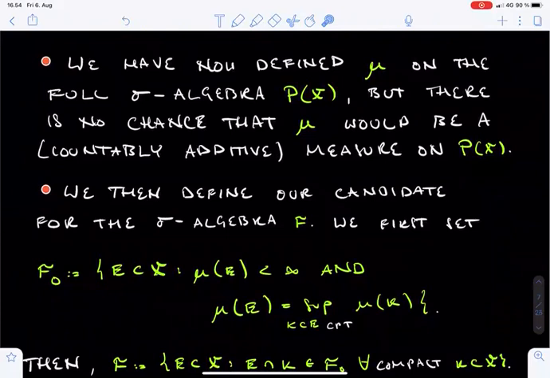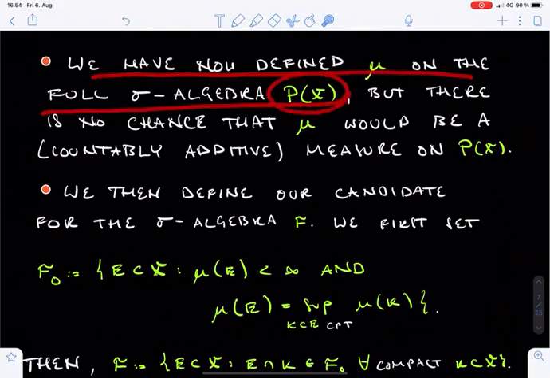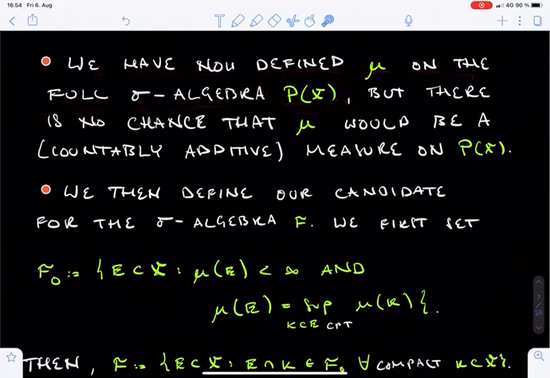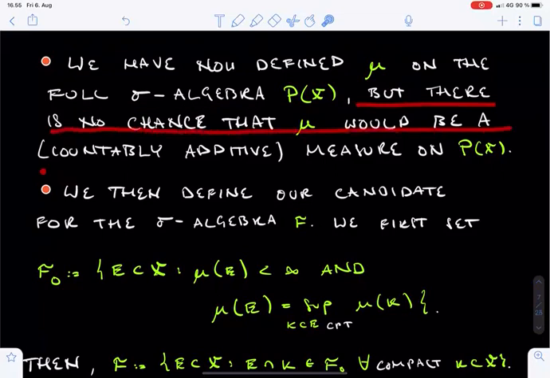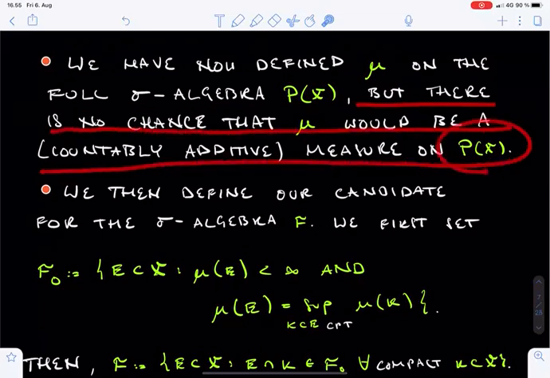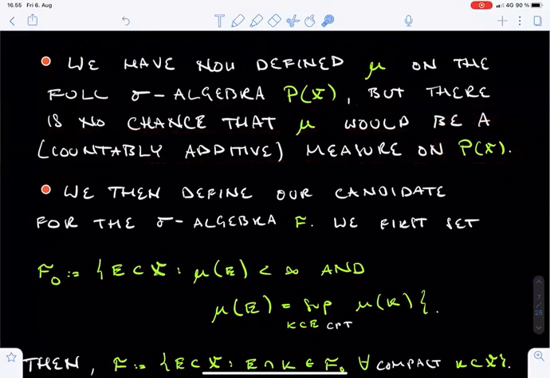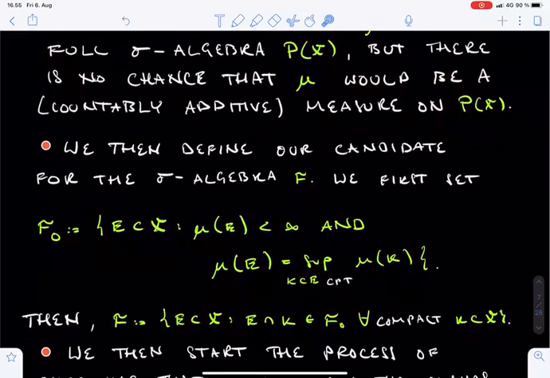An interesting point is that the set function μ has now been defined for every subset E of X. In other words, the values of μ have been defined on the full power set P(X) of X. However, this does not mean that μ is a measure on P(X). There is in general no chance that μ would be a countably additive set function on a sigma algebra quite this large. To make μ into a measure, we need to make the sigma algebra smaller, and this is what we will describe next.